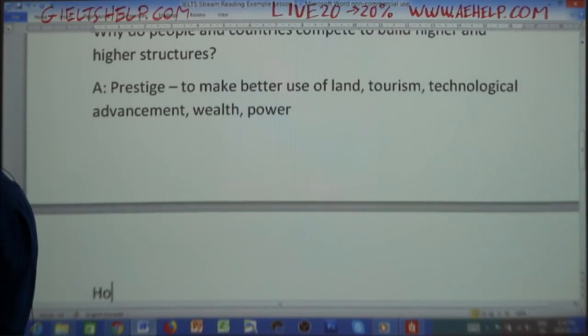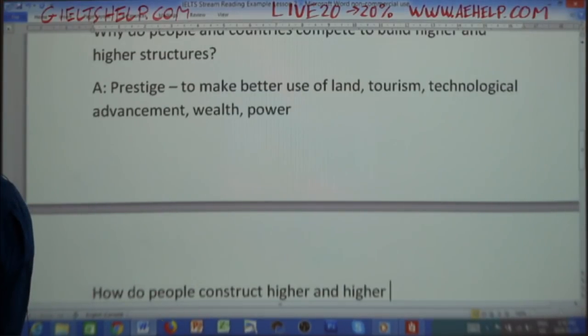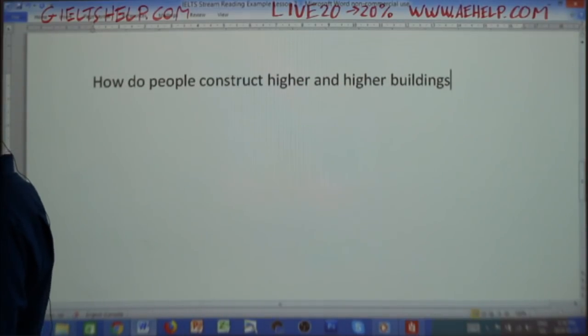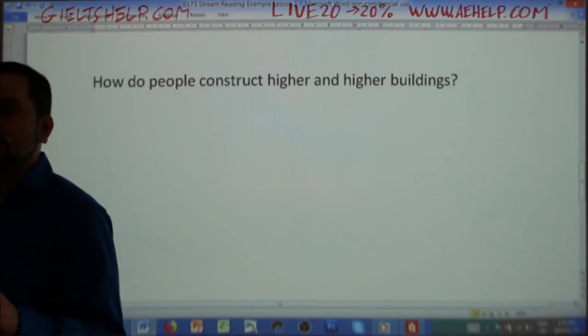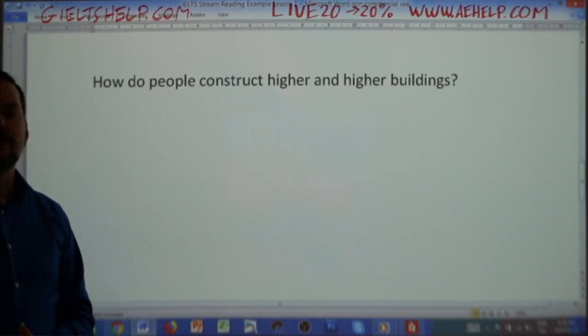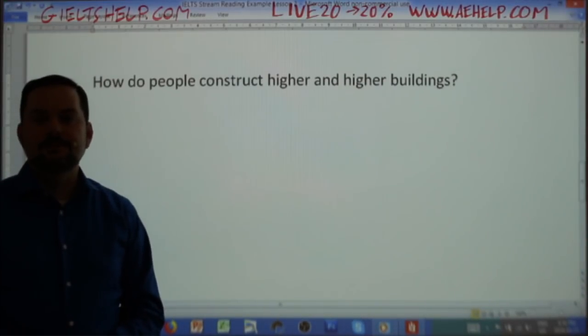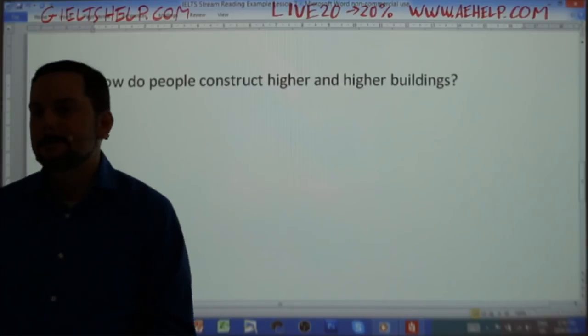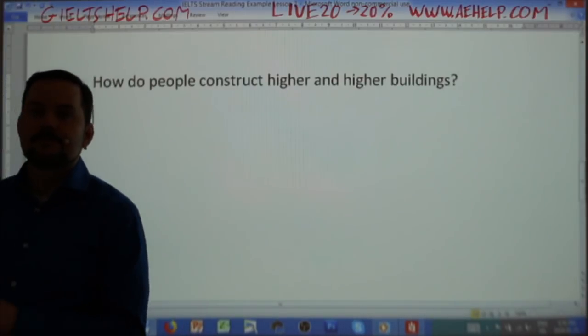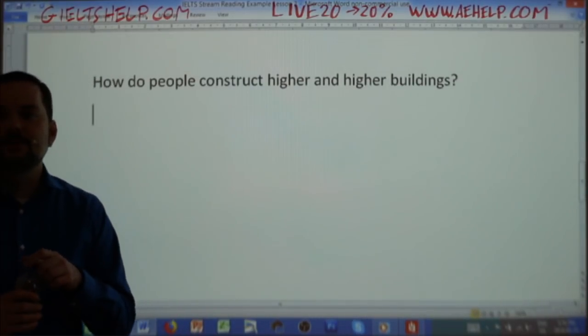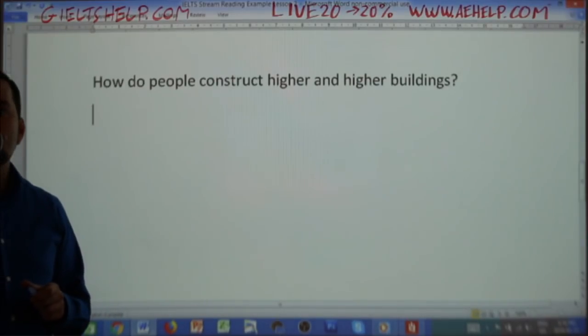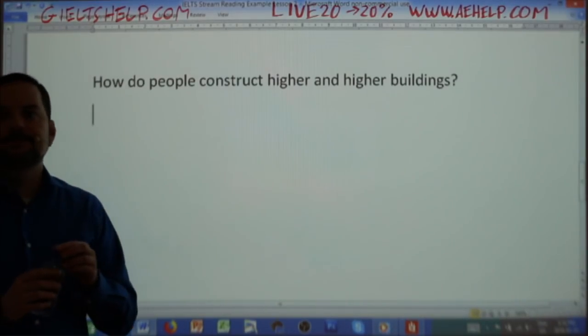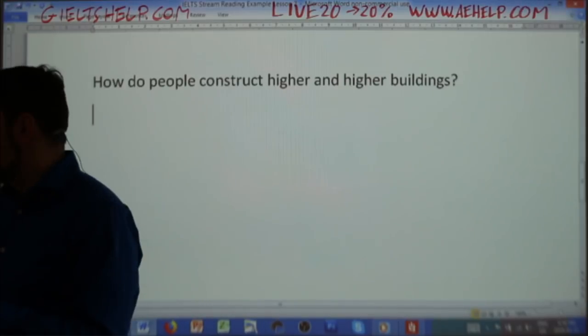Now let's jump to the how. How do people construct higher and higher buildings? So how do we do this? How do we construct these ever-growing, bigger and bigger buildings? How do we do it? What is needed?